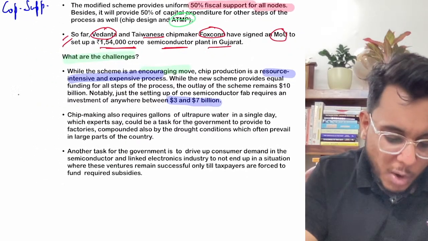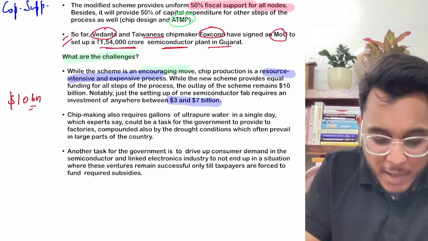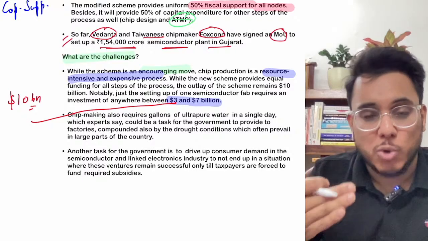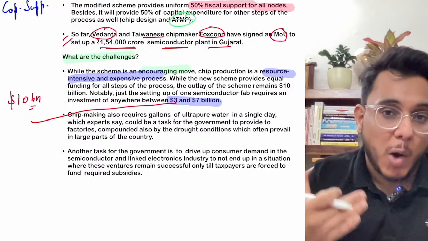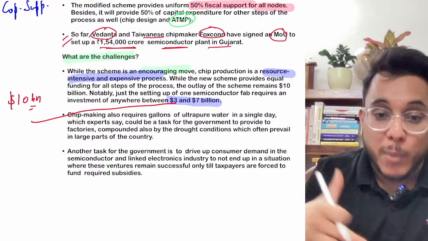We are running a scheme of $10 billion, and to make one plant it takes $3 to $7 billion. So how will we be able to support multiple plants throughout the country within only $10 billion? So we need to provide more and more funding.